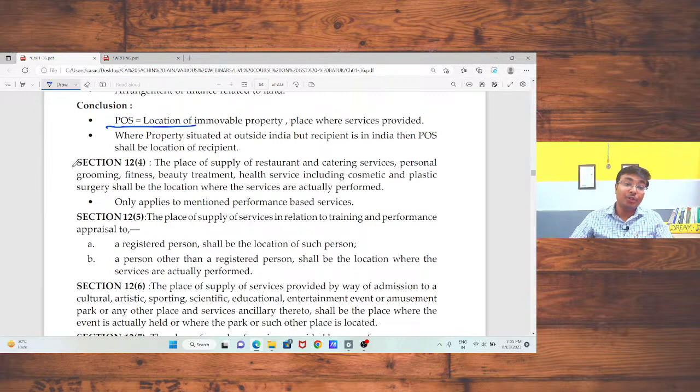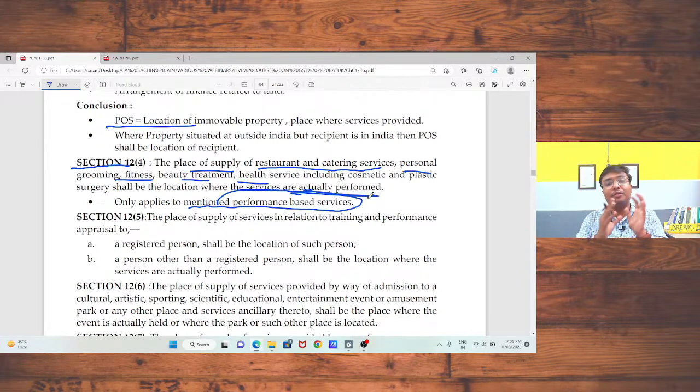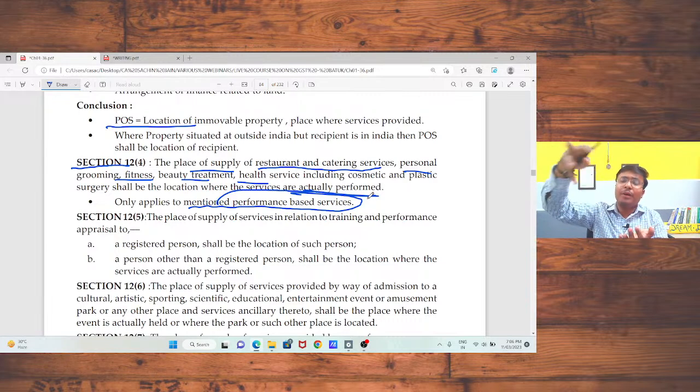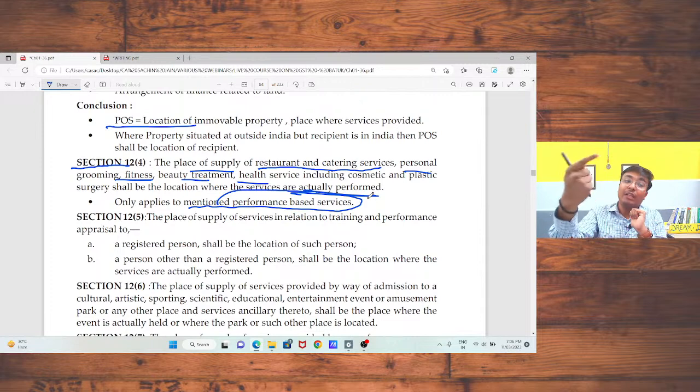Then section 12 subsection 4, the place of supply in case of restaurant, catering services, personal grooming, fitness, beauty treatment, health services. In that case, where those services are going to be performed, is that the place of supply? If I am going to any beauty parlor, the place where the services are provided by that beauty parlor is treated as the place of supply.